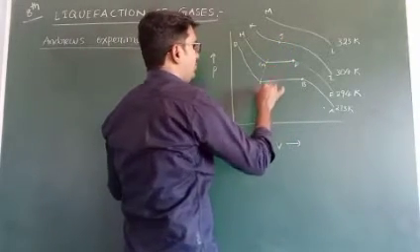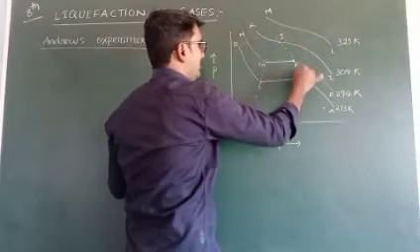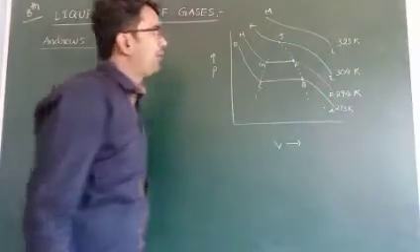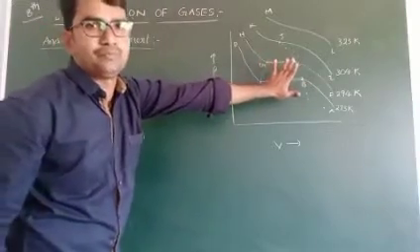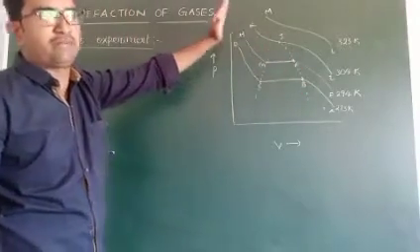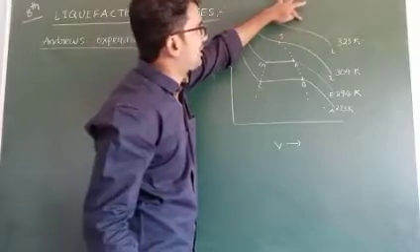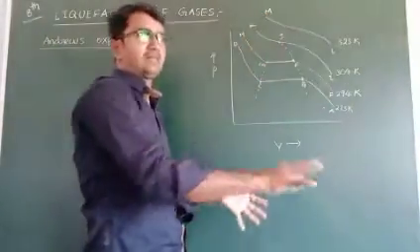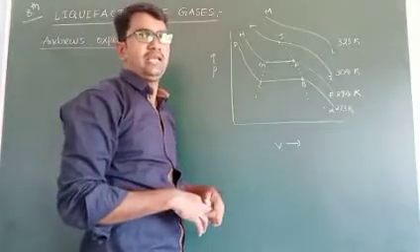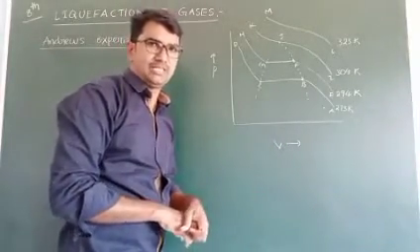This portion shows only the liquid conversion process. After that, only liquids are present. But above 304 Kelvin, if you apply more pressure, it is of no use; only gaseous particles are present.